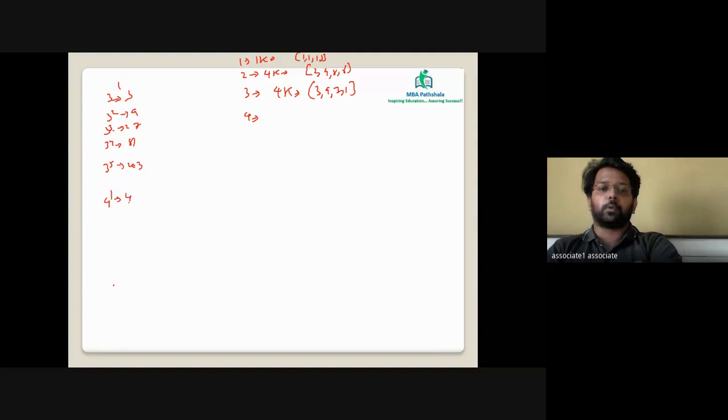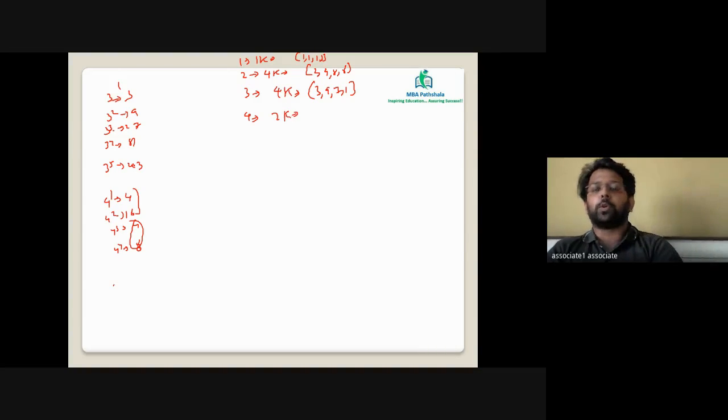4 raised to 1 is 4. 4 square is 16. 4 cube is 64. 4 raised to 4, again, it's going to end in 6. So you will see there are only two unique values here. 4 has a power cycle of 2K. The values are 4 comma 6. Is this clear to all of you?